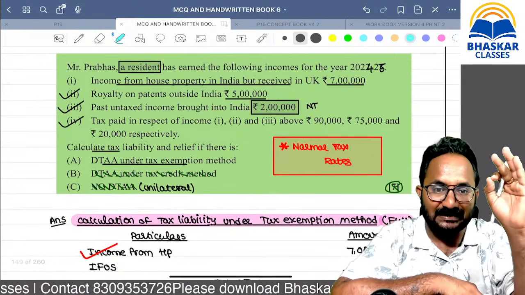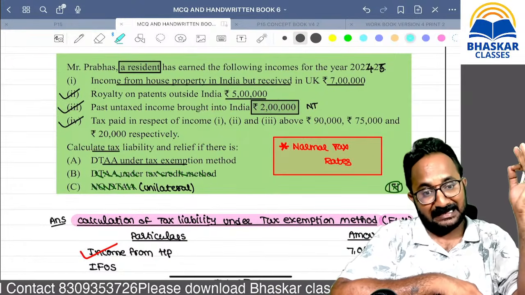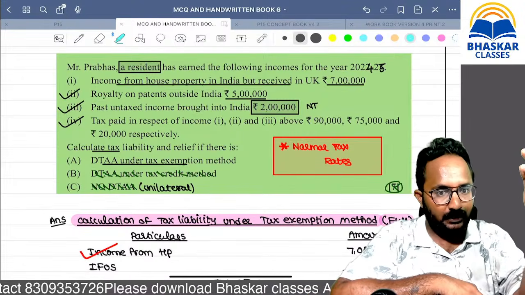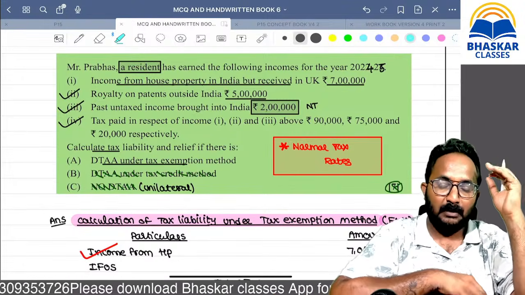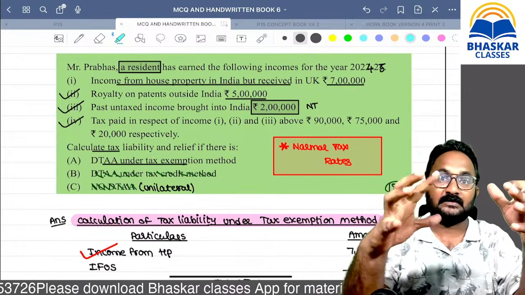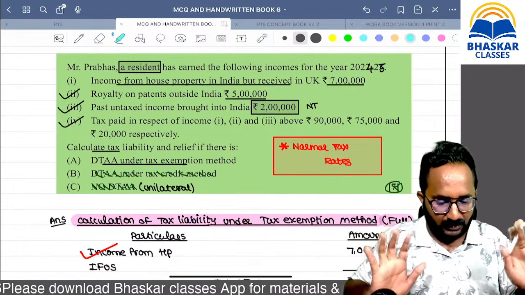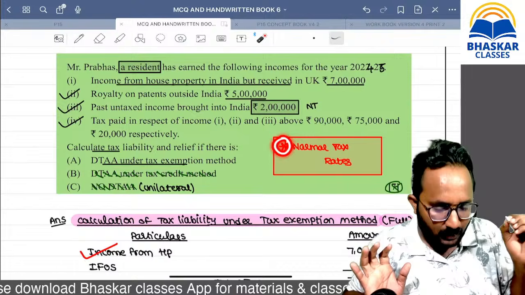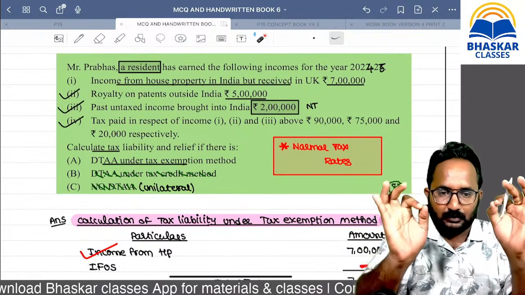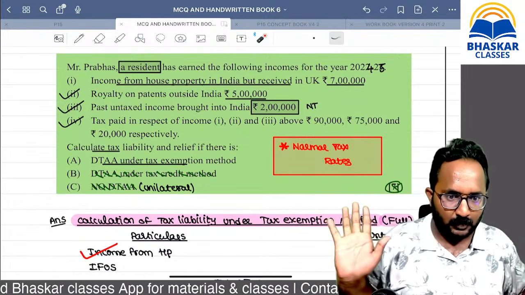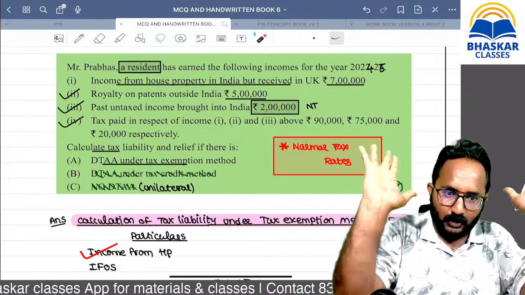Nearly 6 attempts have gone. Yes, they have given the regime, but students are still thinking about which regime we have to calculate. Don't get tension. Definitely they will give you what rates you are going to follow. Clearly they will give you. If they have not given, you can follow your assumption.